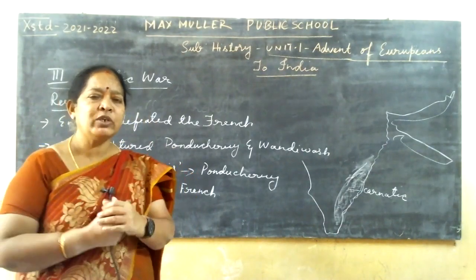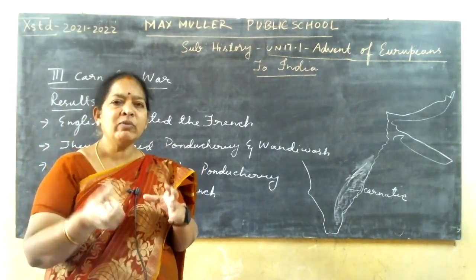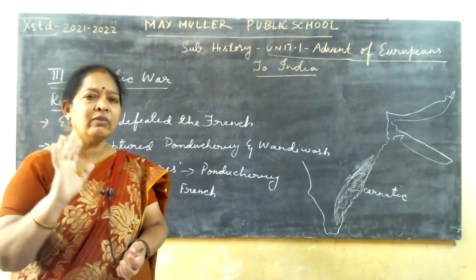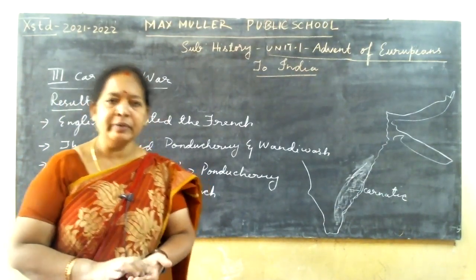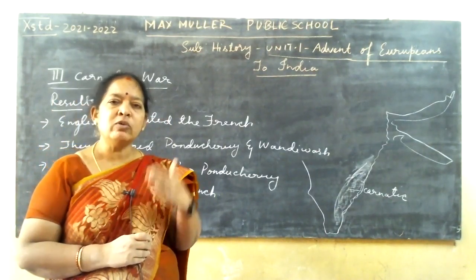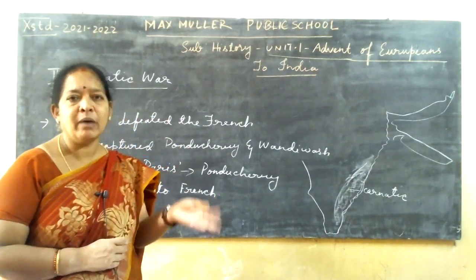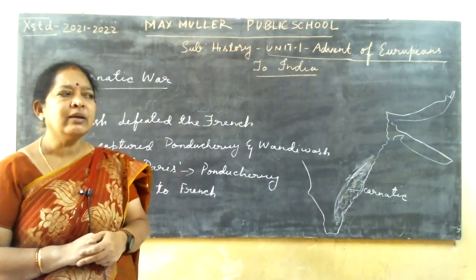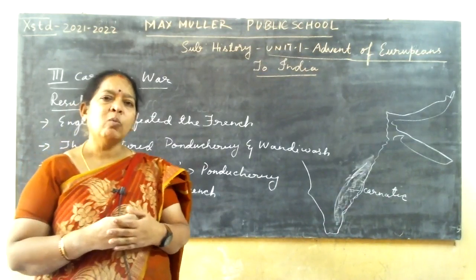So when he captured that, in between what happened? Count de Lally, who went to attack, escaped and hid. And next, Bussy, who was stationed to protect Hyderabad, even he was imprisoned. And later on, what happened?